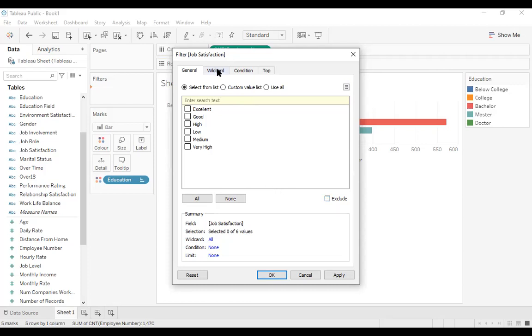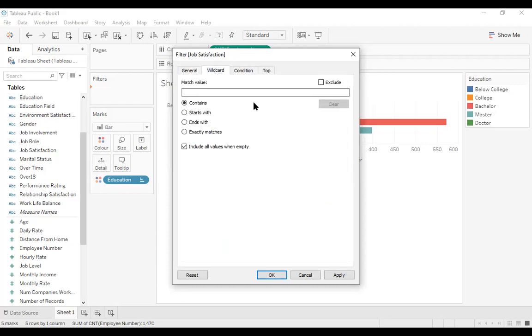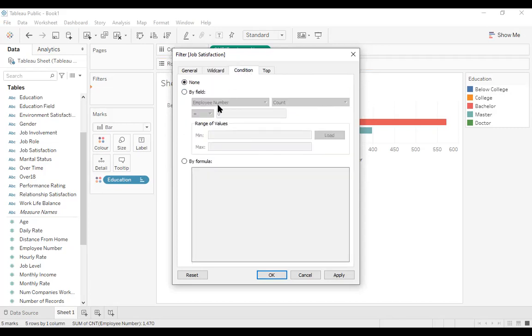Okay, and then we have got the wildcard. In case of wildcard, whatever characteristic we want to put, say for example we want it to start with E, it can start with E, end with E, or exactly match or contain that, we can put that in the filter. Then we can put the condition, since we are putting the dimension here. By field, we can put the field name.